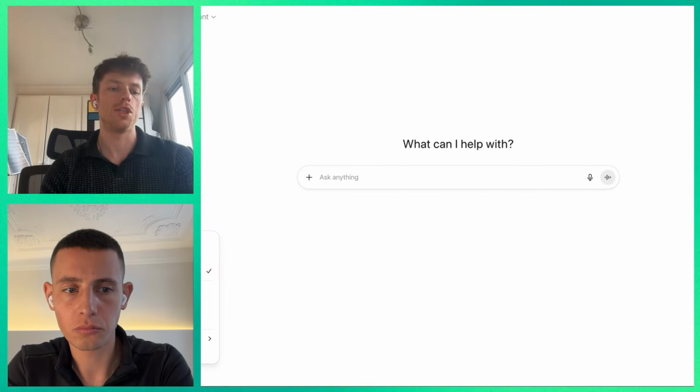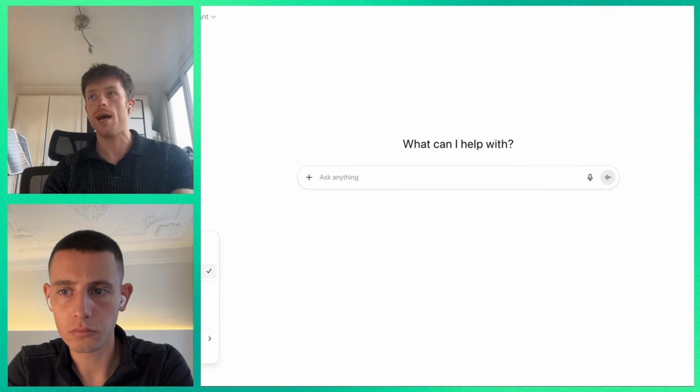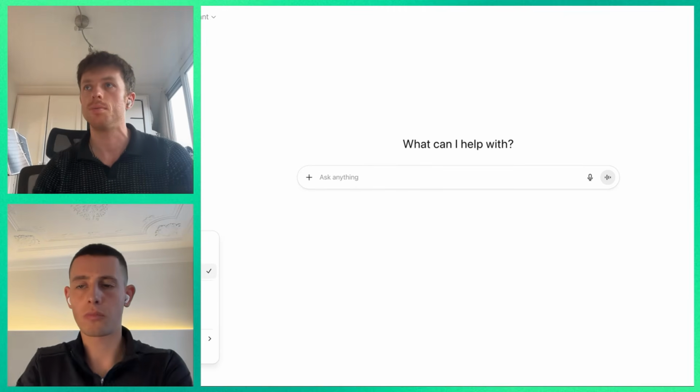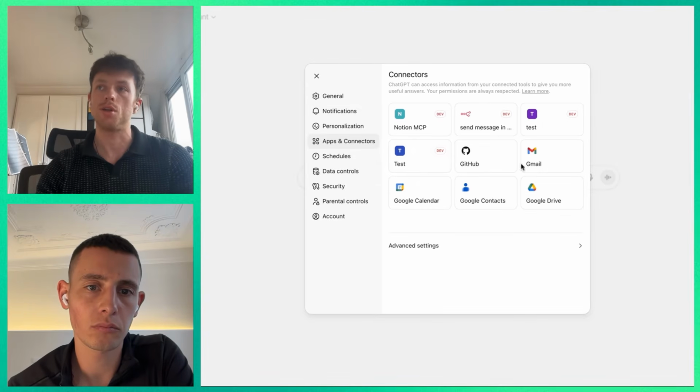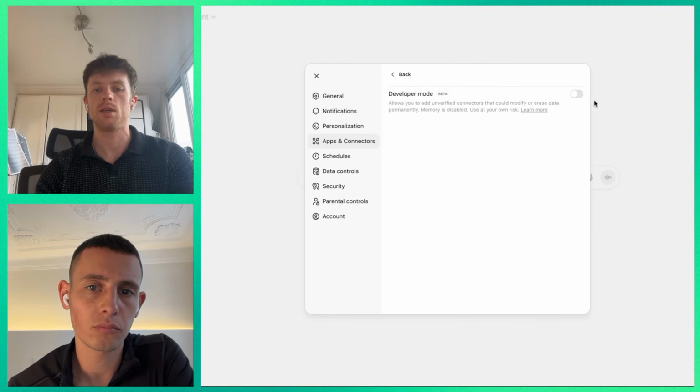And this needs to be edited up. Get out of dev mode again. Edit this up, and we will open ChatGPT. First thing, make sure you're on a personal Plus account or you're an admin in a team, business, or enterprise account, or this is not going to work. Go into settings. First, we're going to turn on dev mode. You do that by going to apps and connectors, advanced settings, dev mode.